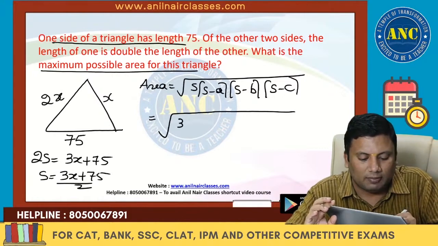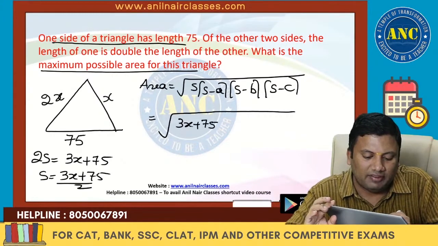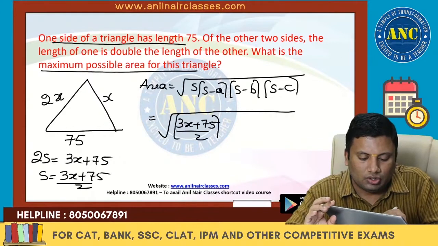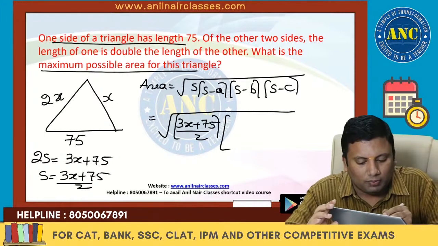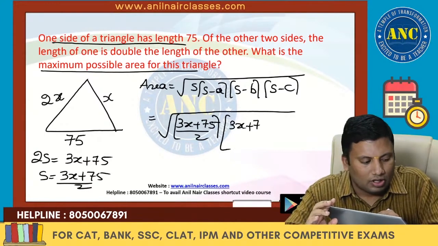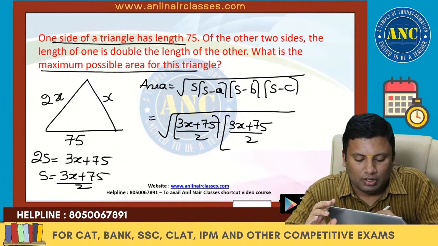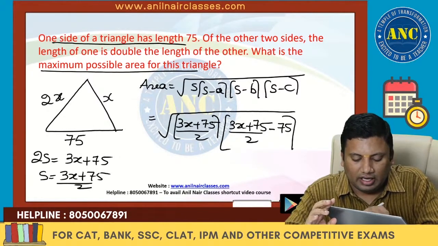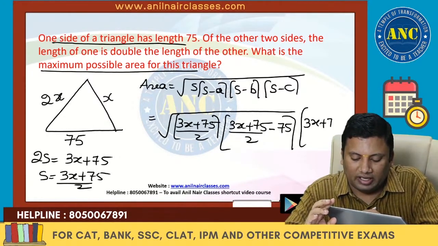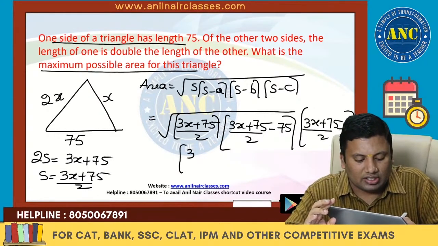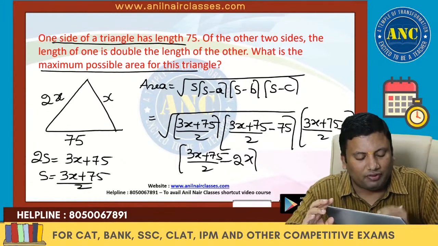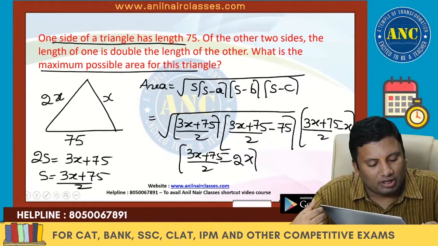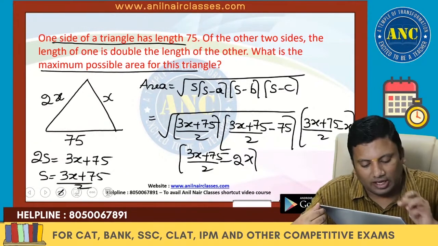So this is root of 3x plus 75 by 2 into s minus a, that is 3x plus 75 by 2 minus 75. Next it is 3x plus 75 by 2 minus x. Next it is 3x plus 75 by 2 minus 2x. Now if you observe, there is a beautiful observation in the root value that we will derive.